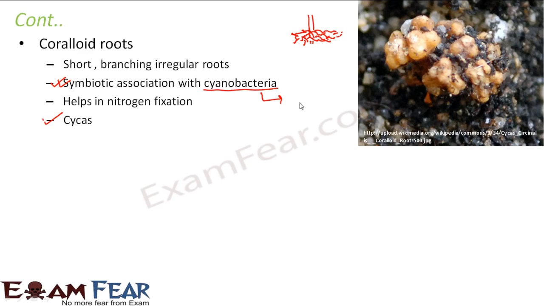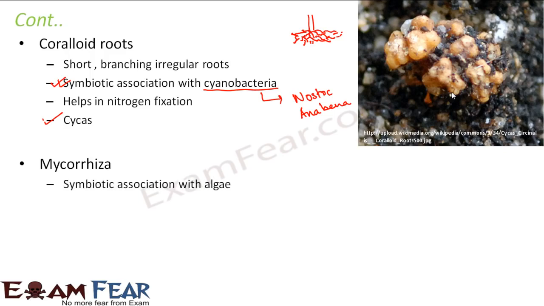What are the cyanobacteria that help in nitrogen fixation? Examples are nostoc, anabaena. So these are some of the cyanobacteria which help in nitrogen fixation. These are present in the outer layer of these roots, and these bacteria help in fixing nitrogen to the soil. So these are coralloid roots. Some gymnosperms have these coralloid roots, while some others also exist as mycorrhiza.